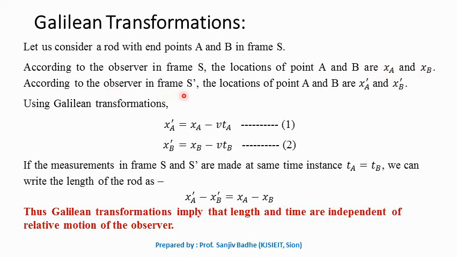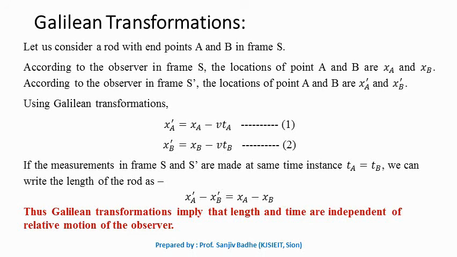But the observer in frame S prime will say that the location of point A is XA prime and the location of point B is XB prime. Using Galilean transformations, we can write XA prime equal to XA minus vTA and XB prime equal to XB minus vTB. Let us call these equations 1 and 2.